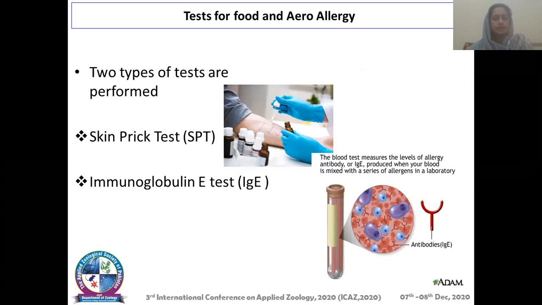The first is the skin prick test, during which a small amount of substance was inserted by a prick near the wrist, and if a reddish elevated bump with a red ring appears around it, it indicates sensitization to the allergen. The second is the immunoglobulin test, that is the determination of immunoglobulin E by ELISA in blood samples.